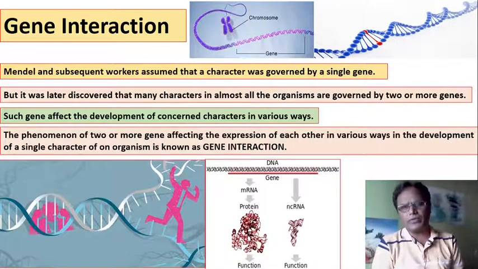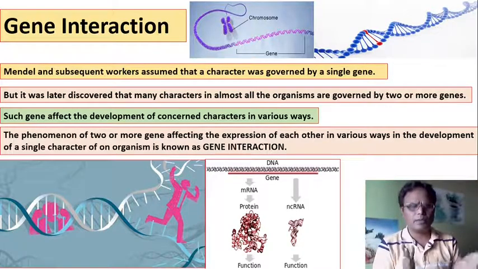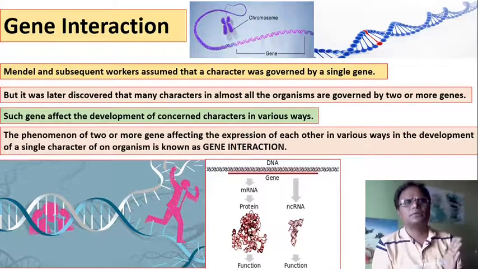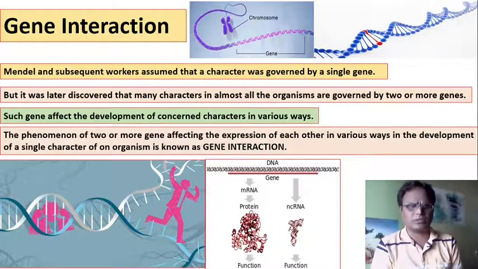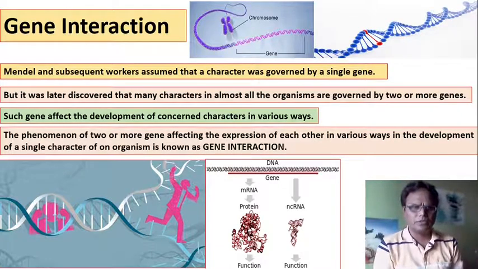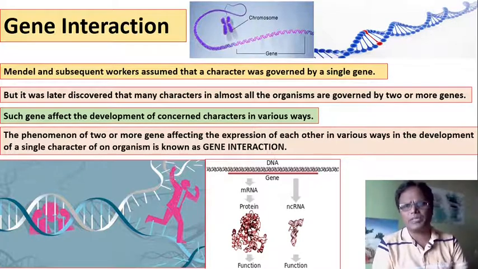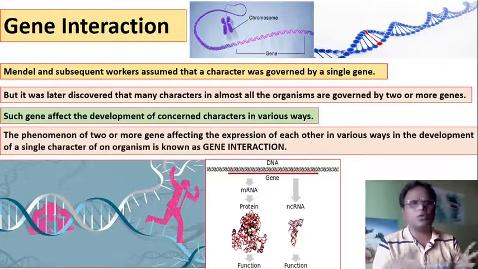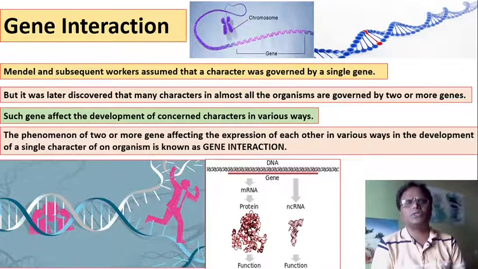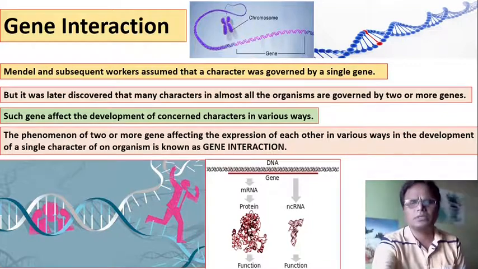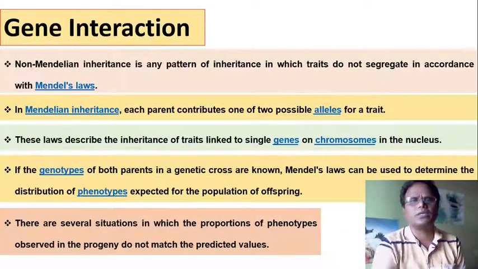Mendel and subsequent workers assumed that a character was governed by a single gene, but it was later discovered that many characters in almost all organisms are governed by two or more genes. Such genes affect the development of the concerned characters in various ways. Gene interaction is the phenomenon of two or more genes affecting the expression of each other in various ways in the development of a single character of an organism. Genes are located on the DNA segment.